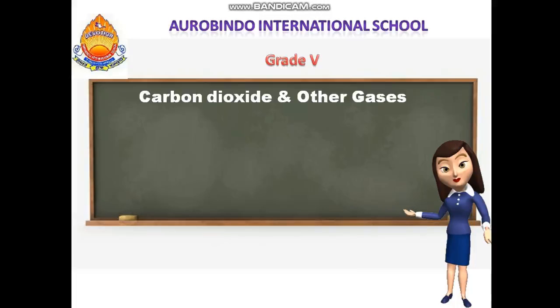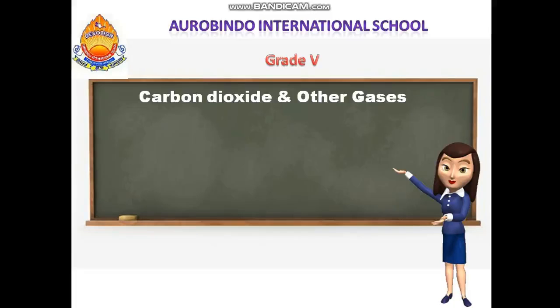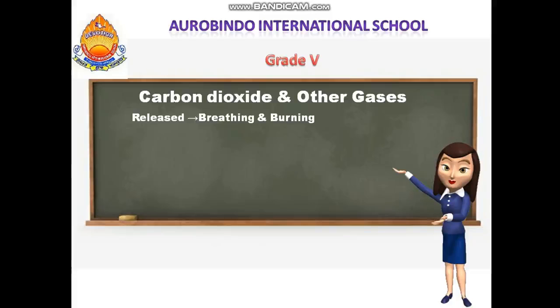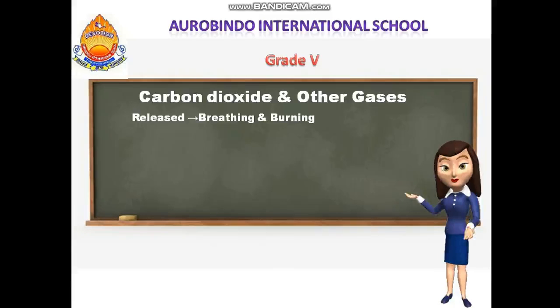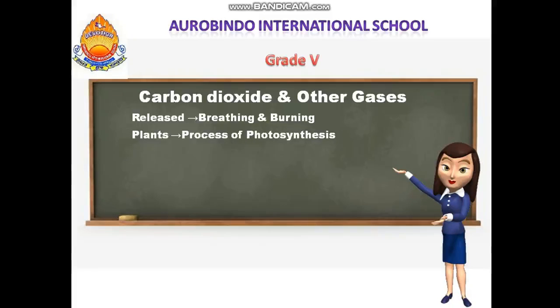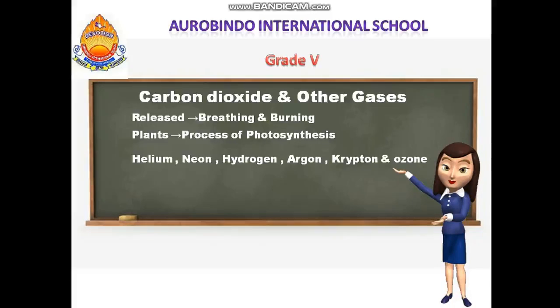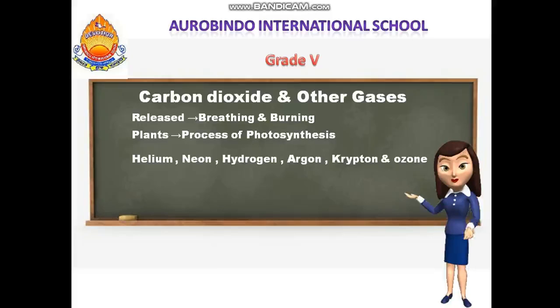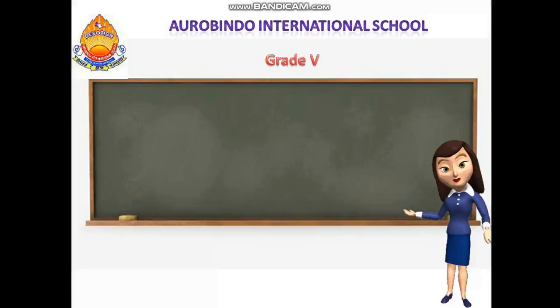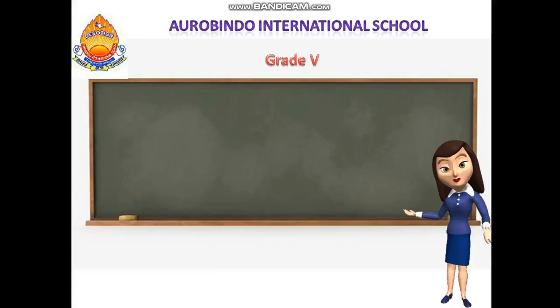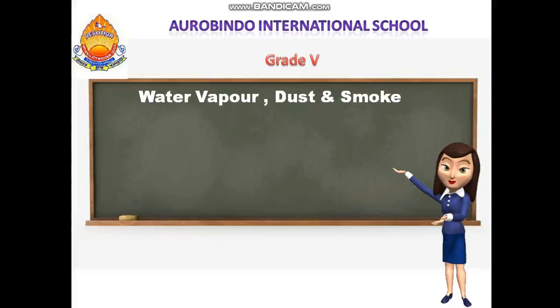Next we come to carbon dioxide and other gases. Carbon dioxide is released to the atmosphere during the process of breathing and burning. When you breathe and when you burn, carbon dioxide is released. Plants use this carbon dioxide in the process of photosynthesis. Other gases like helium, neon, hydrogen, argon, krypton, and ozone are also present in the atmosphere.